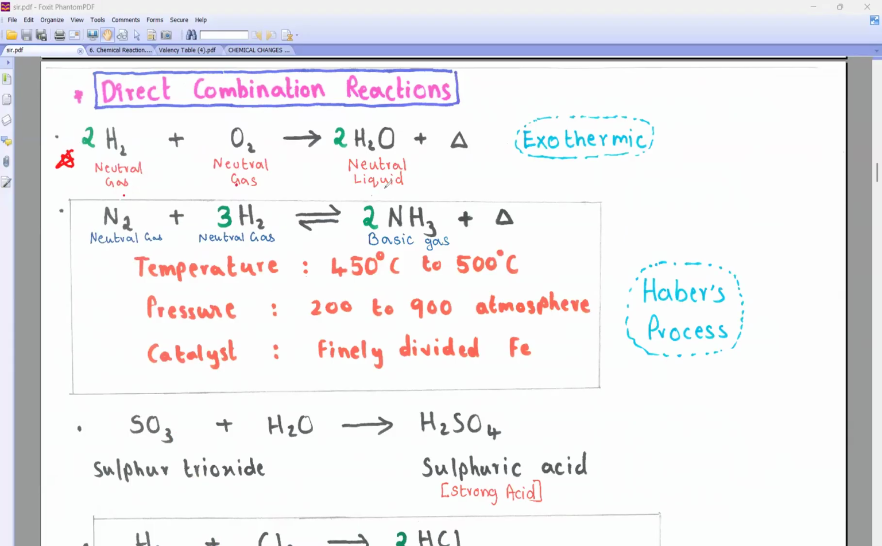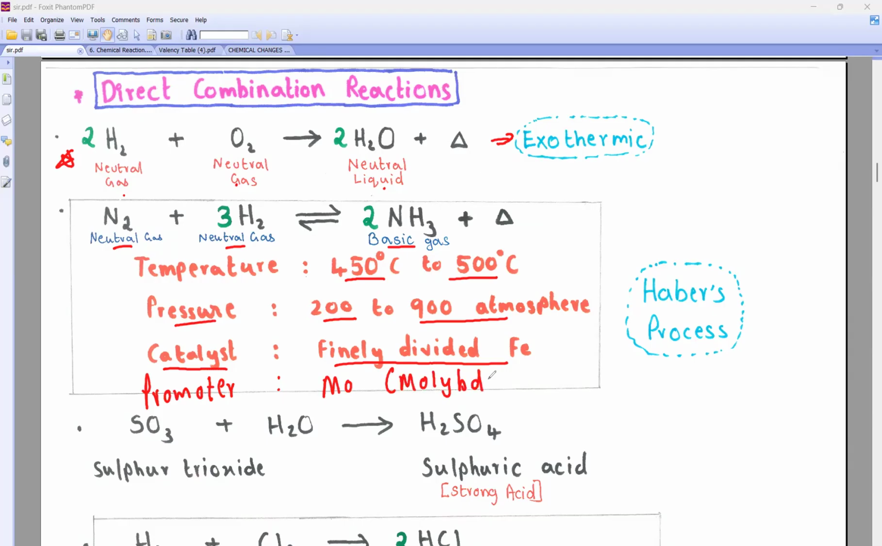Can you see, beta? Mark this reaction as important. Neutral gas plus neutral gas gives you neutral liquid, and plus triangle means this reaction is exothermic. Then, neutral gas plus neutral gas gives you basic gas. For this reaction, what is the temperature? You'll have to write the temperature 450 to 500. What was the pressure? 200 to 900. In the exam they will ask who is the catalyst? Finely divided Fe. Then beta, here you have to remember who is the promoter. Please write it. Promoter: molybdenum, Mo.